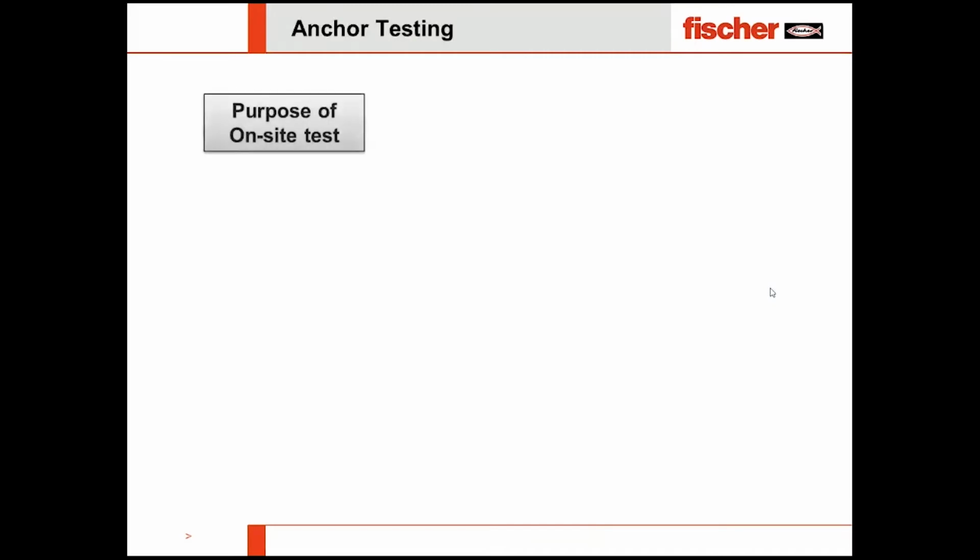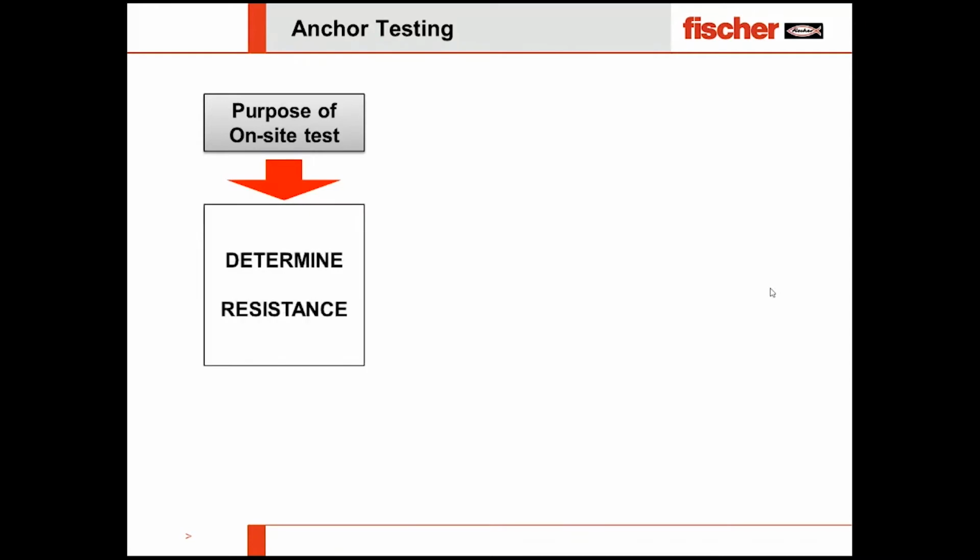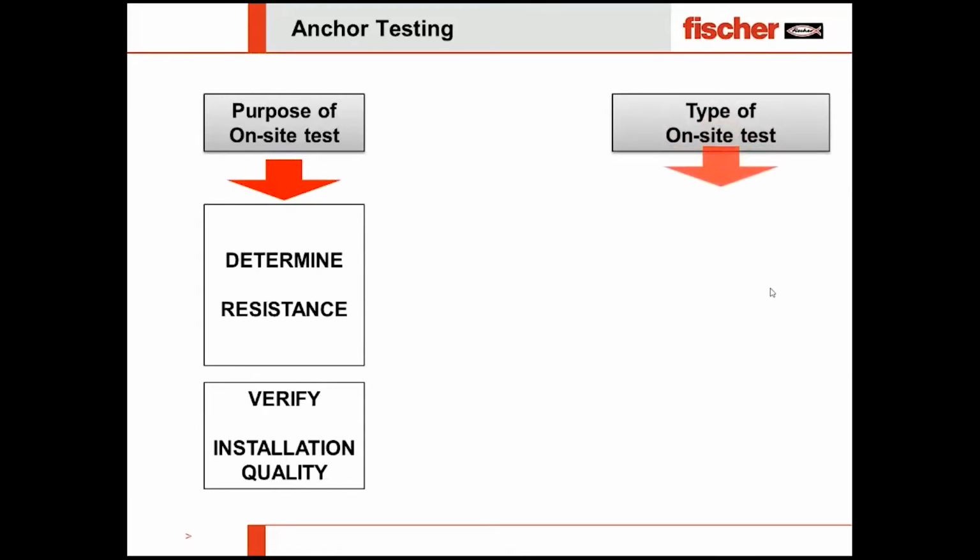Well, when we do the anchor testing, there is a purpose for the testing. The purpose of the on-site test told by BS 8539 is to determine resistance or verify installation quality. Either of these is the purpose to do the test. Based on this purpose, we define which type of test has to be done.